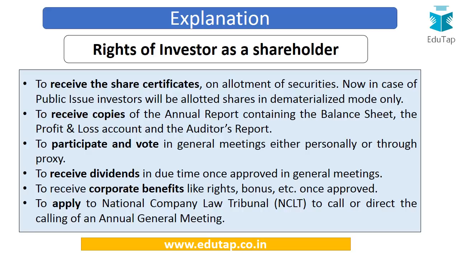Next is to apply to the National Company Law Tribunal to call or direct the calling of an annual general meeting. Now there are some circumstances which have been mentioned under the company's law which state in these cases the shareholders can apply that the National Company Law Tribunal should direct the company to call for an annual general meeting. So then they can also avail this particular benefit which has been given to them under the law.